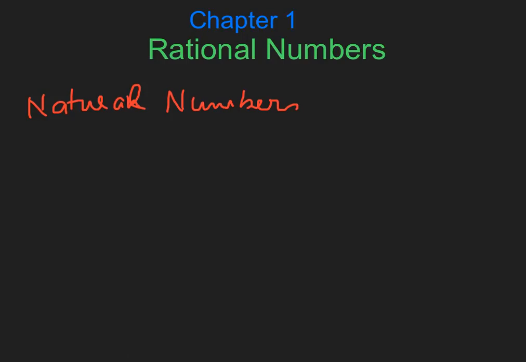So if I say what are natural numbers, we know the natural numbers are those numbers which start from 1, 2, 3, or the positive numbers starting from 1 and they go on. So these are the natural numbers.